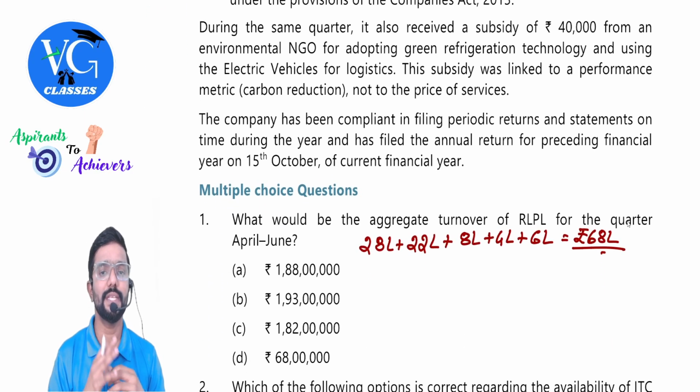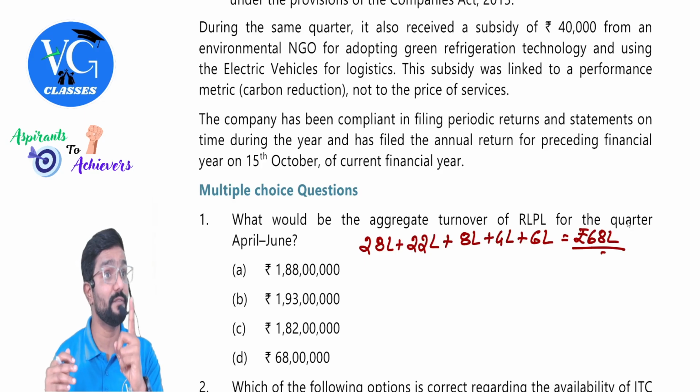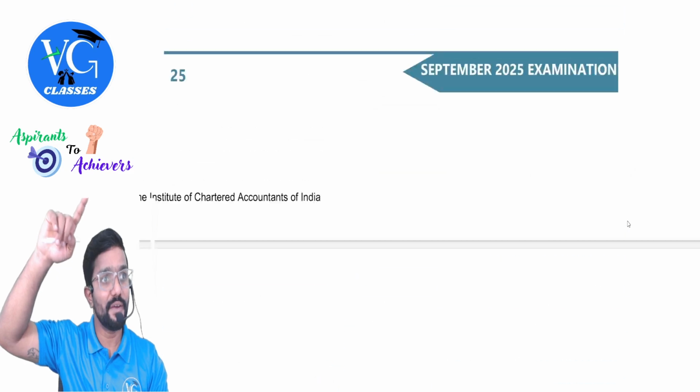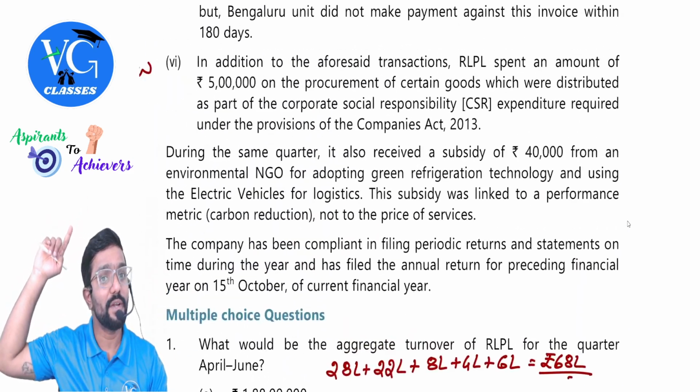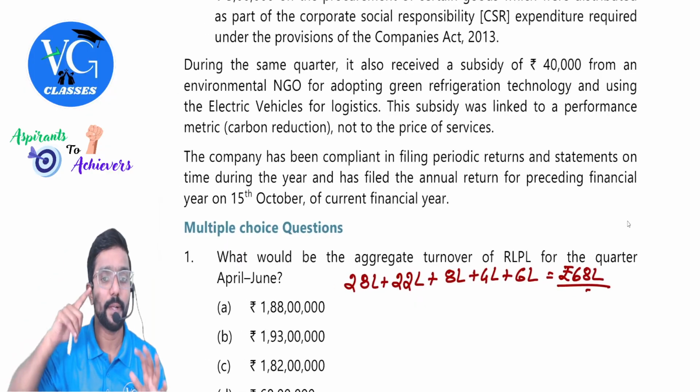Okay. During the same quarter, it also received a subsidy of 40,000. One of the questions is on subsidy. See, when you have read the requirement, don't read the option first. Just read the requirement, then come and read the story, so that when you're reading the story, you already know what you are supposed to calculate. One of the questions is on subsidy, right? Now we are reading that.